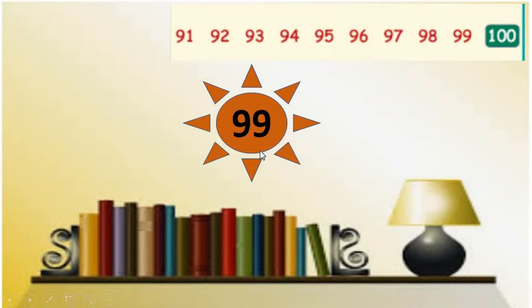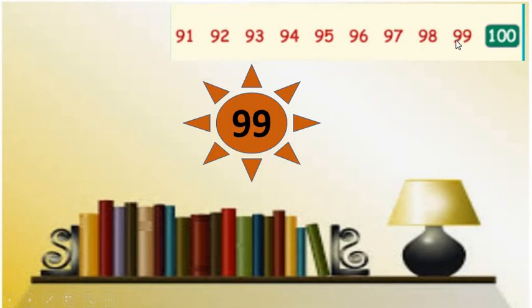We have number 99 and now we want to find out the before number. Look at here, we have the number strip of numbers 91 to 100. Okay. Now as we are in search of the before number of 99, count the numbers on the number strip with me. 91, 92, 93, 94, 95, 96, 97, 98 and 99.